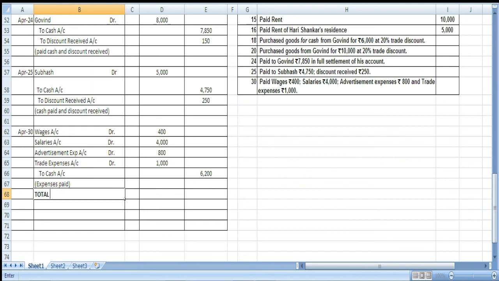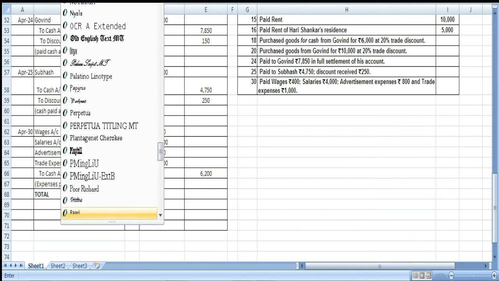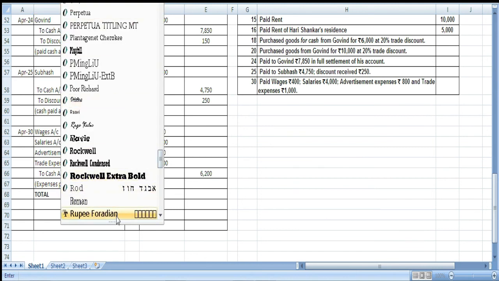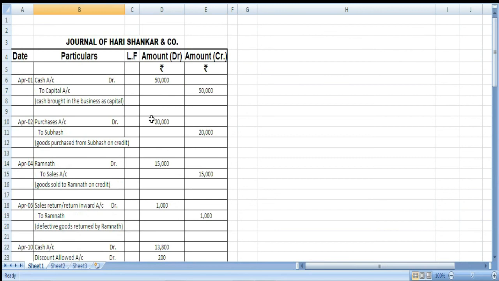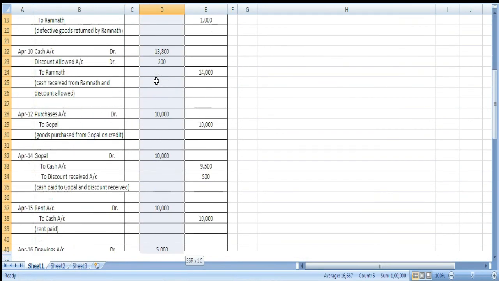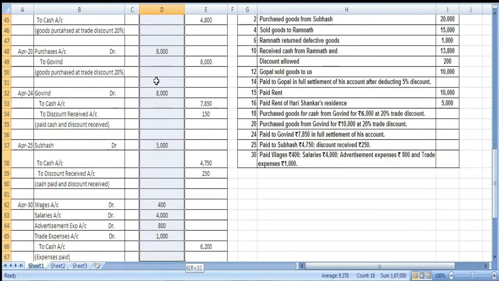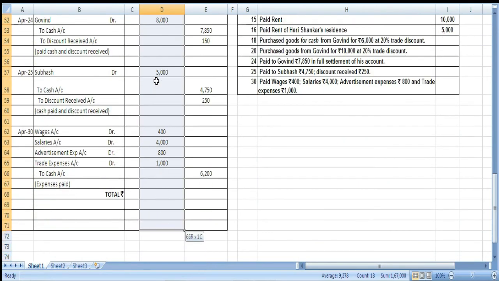And it has to be in terms of rupees. Okay. So let us check whether we have entered all the amounts correctly. We have not missed any because both sides should come same. Okay, so I am using the calculator. So it is coming as 1,67,000. 1,67,000.